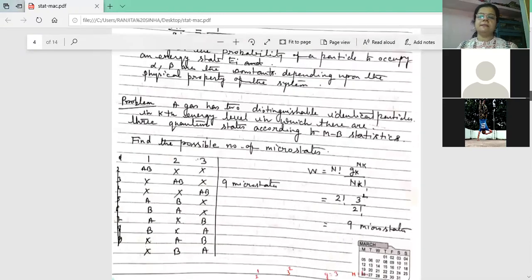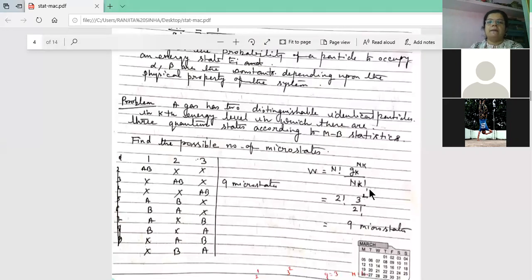Remember this easier one: W equals factorial n, product of g_k to the power n_k by n_k factorial.